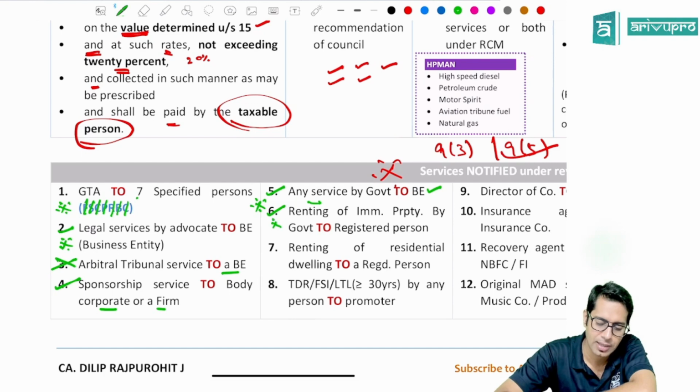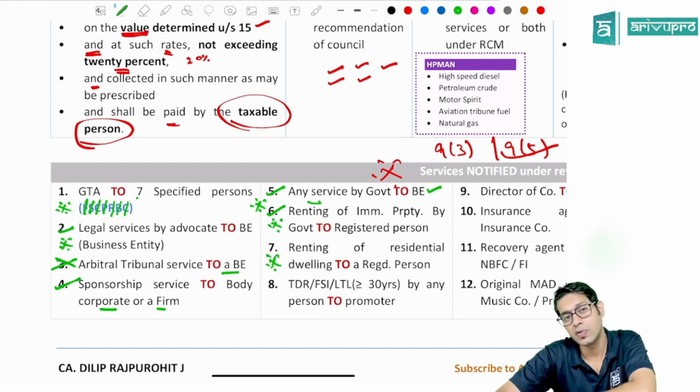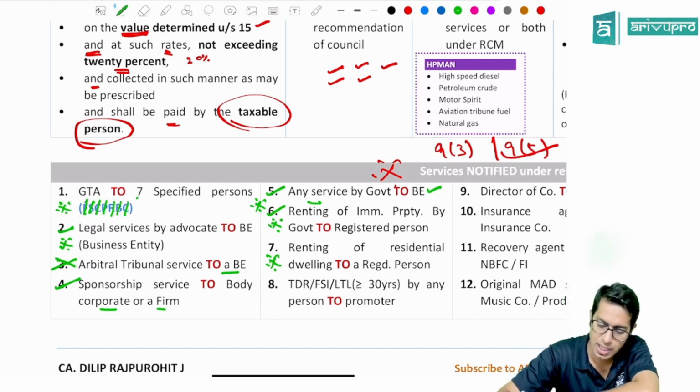These are important items. Then newly added item, renting of residential dwelling to a registered person, then that registered person will have to pay the tax under reverse charge.